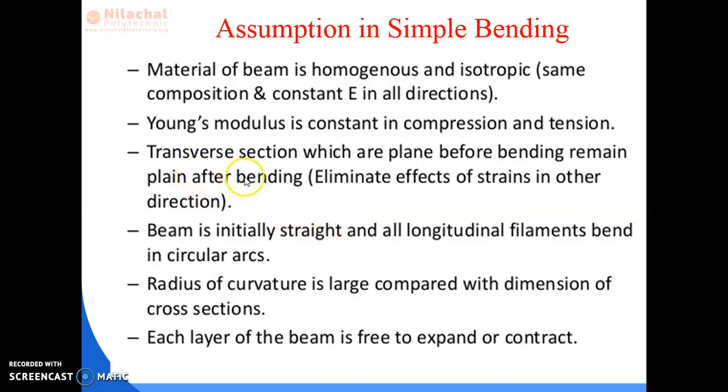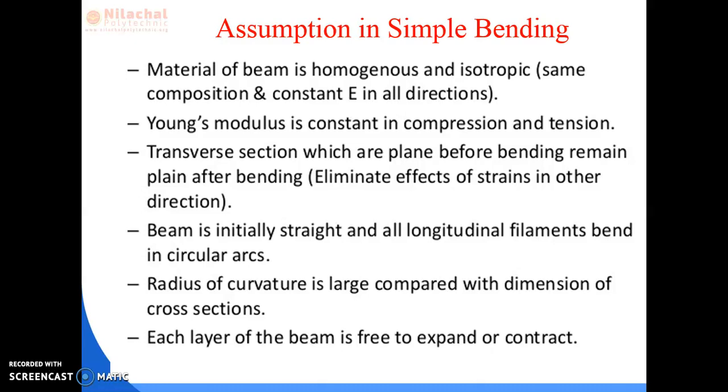Third: transverse sections which are plane before bending remain plane after bending, which eliminates the effect of strain in other directions. Initially the cross section of the beam, that is the length, width and depth of the beam, are straight lines or linear.